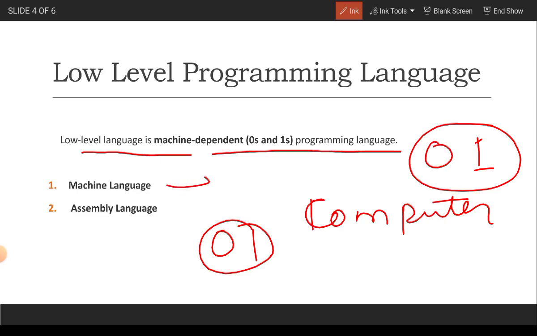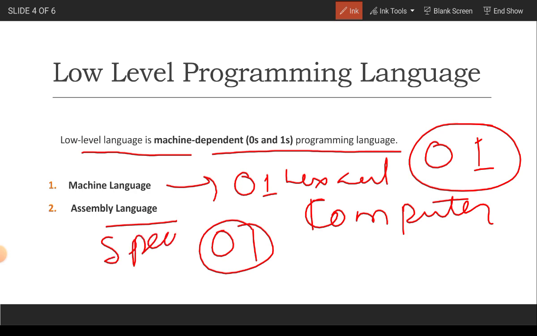What is machine language? It only consists of 0, 1 and hexadecimal. And assembly language will consist of both, and there will also be some special characters in the assembly language.